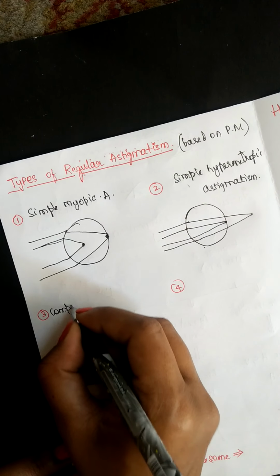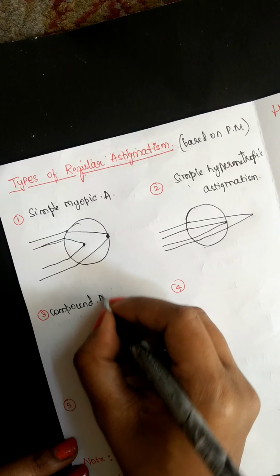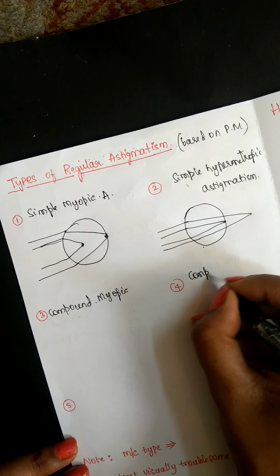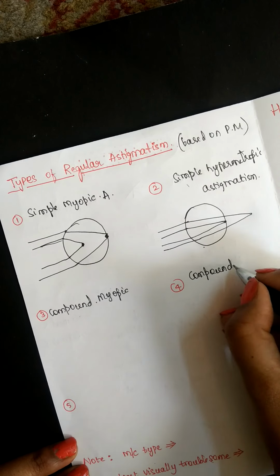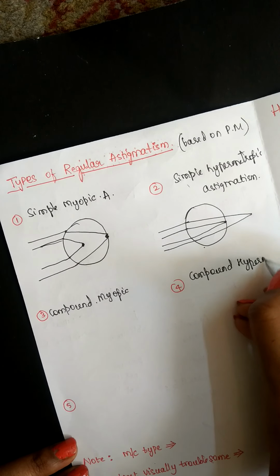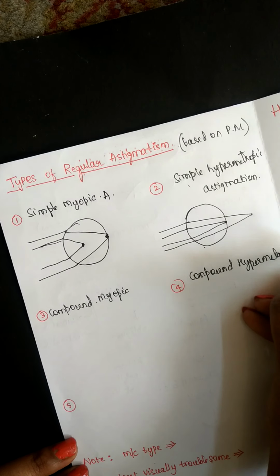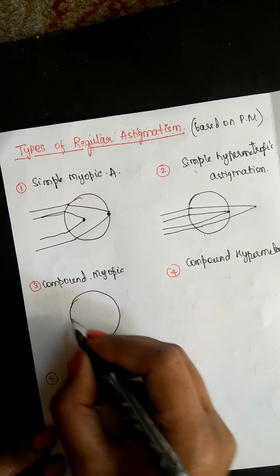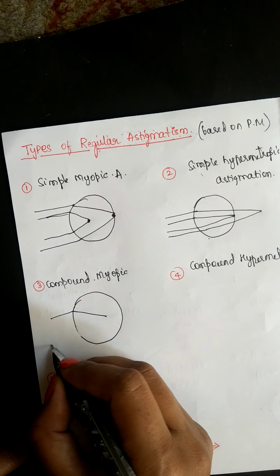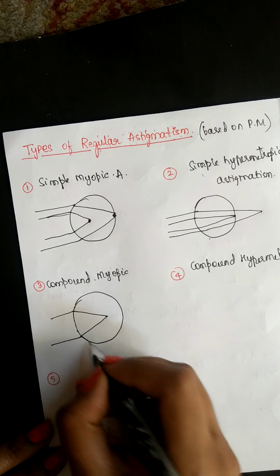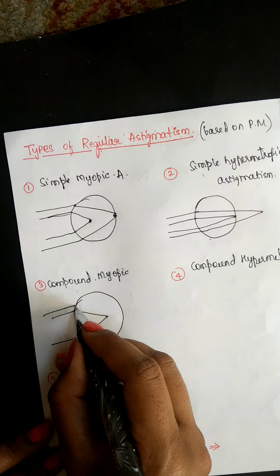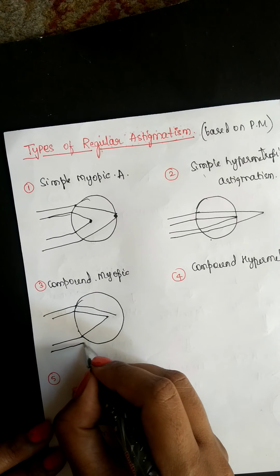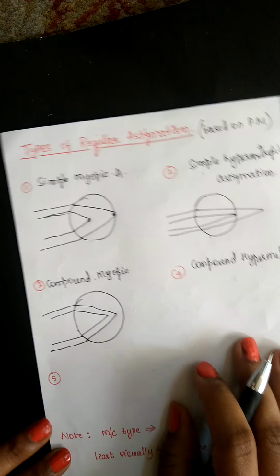The next one is compound myopic, and another is compound hypermetropic. In compound myopic, one meridian makes the rays fall in front of the retina instead of on it, and the other meridian also makes the rays fall in front of the retina.